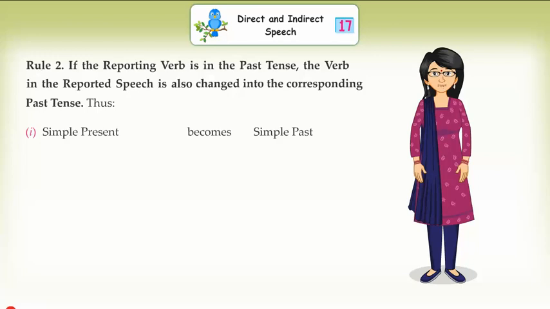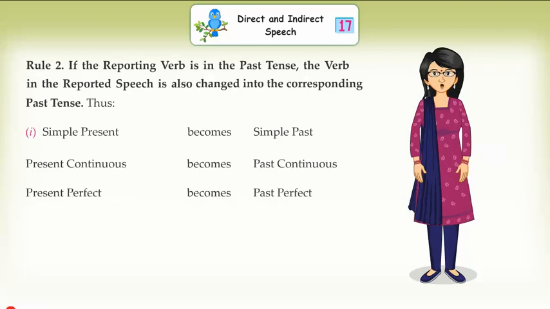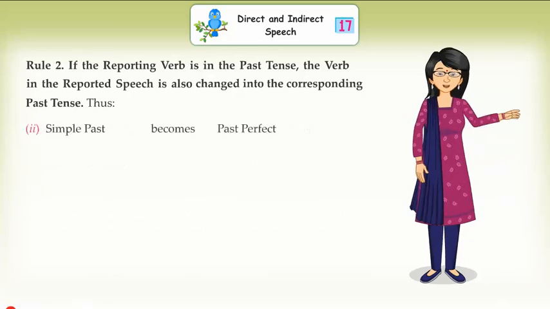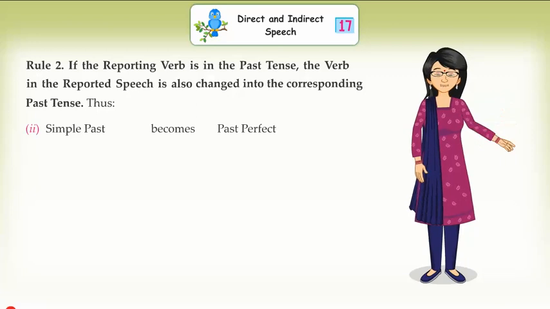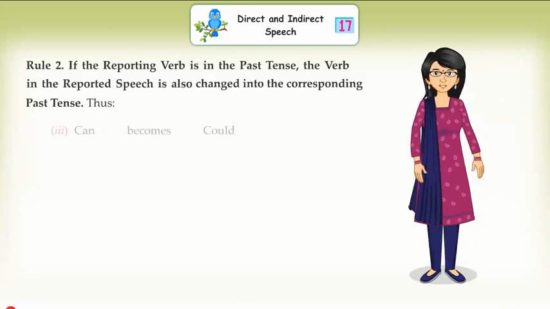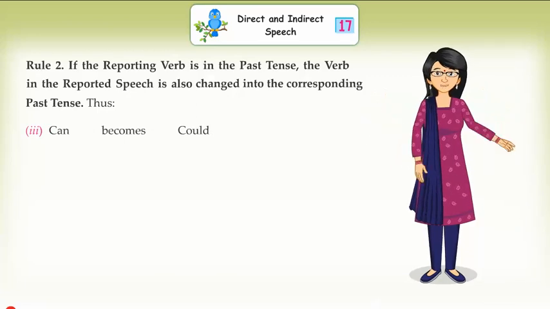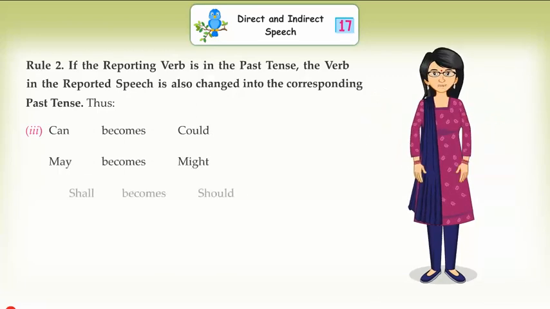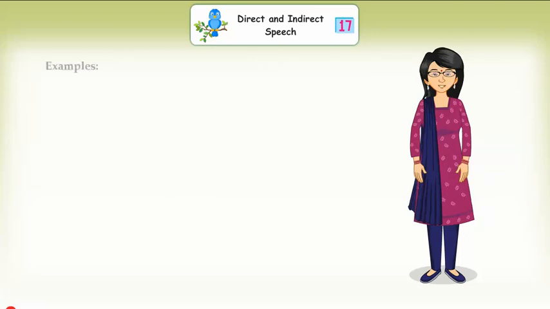Thus, 1. Simple present becomes simple past. Present continuous becomes past continuous. Present perfect becomes past perfect. Present perfect continuous becomes past perfect continuous. 2. Simple past becomes past perfect. Past continuous becomes past perfect continuous. 3. Can becomes could. May becomes might. Shall becomes should. Will becomes would.